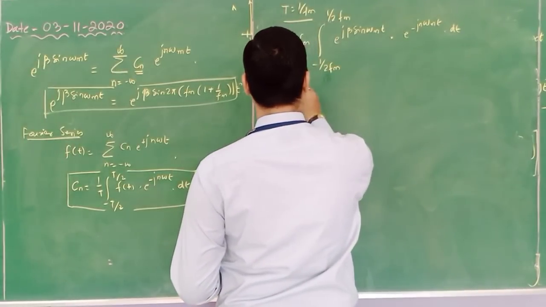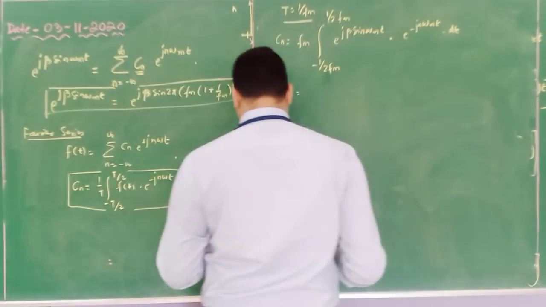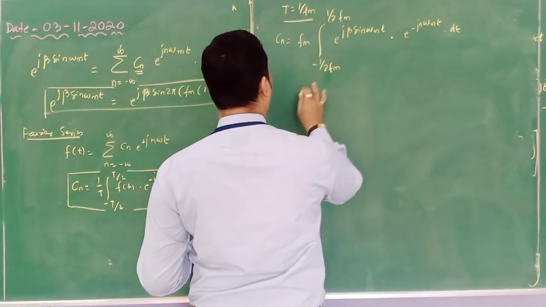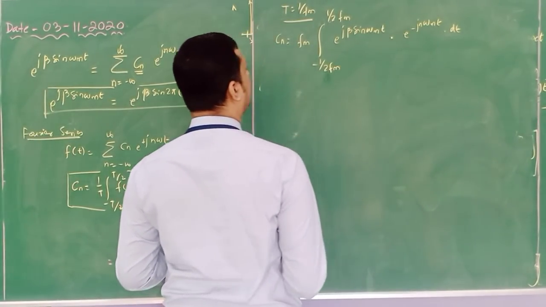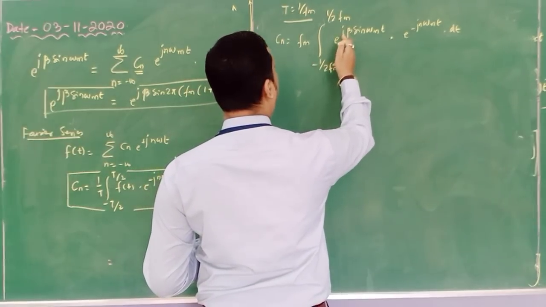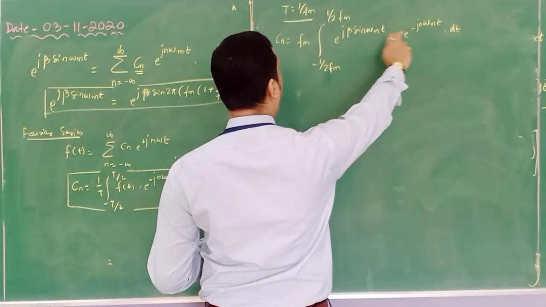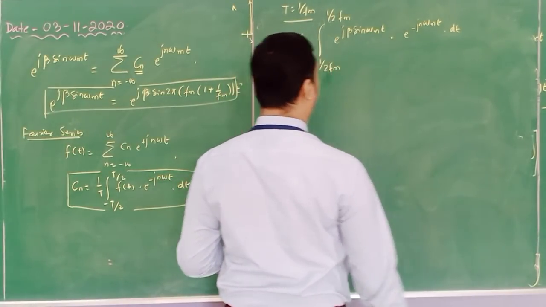Add these two components, and you will get j, which comes outside, beta sin omega mt plus n omega mt, into dt.